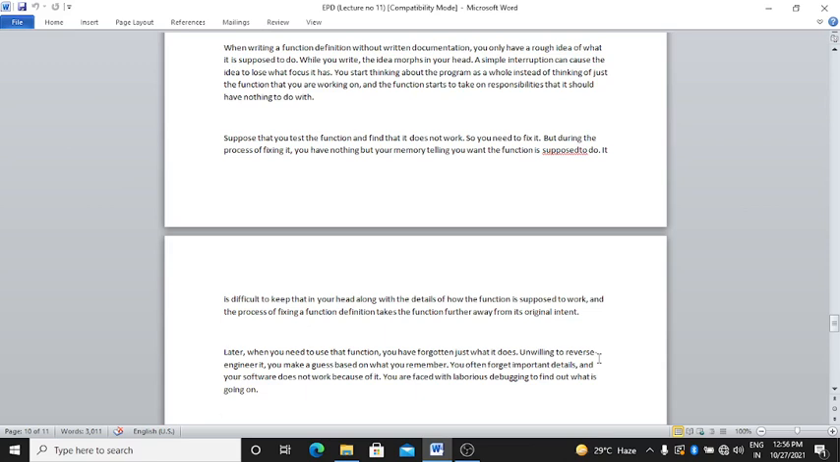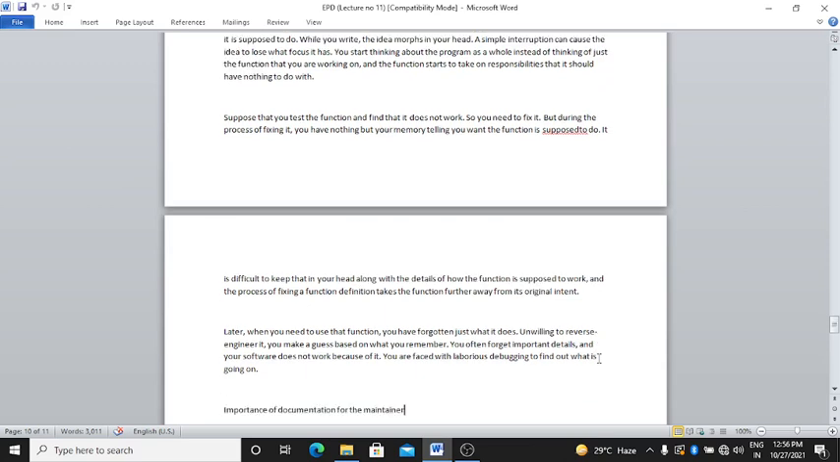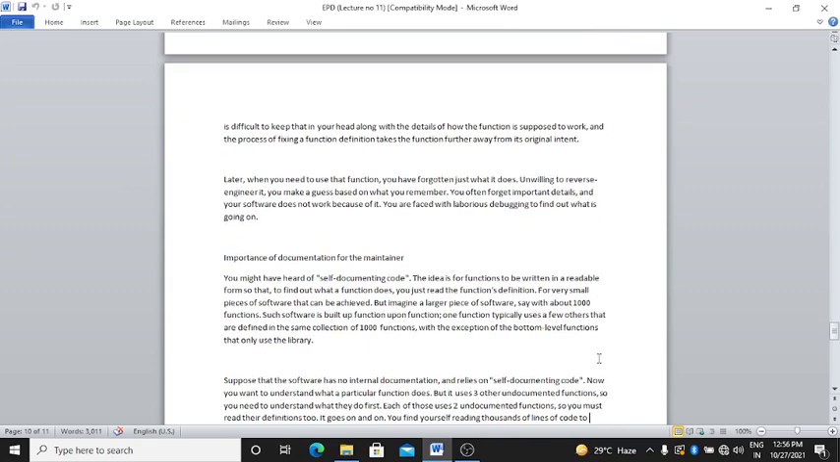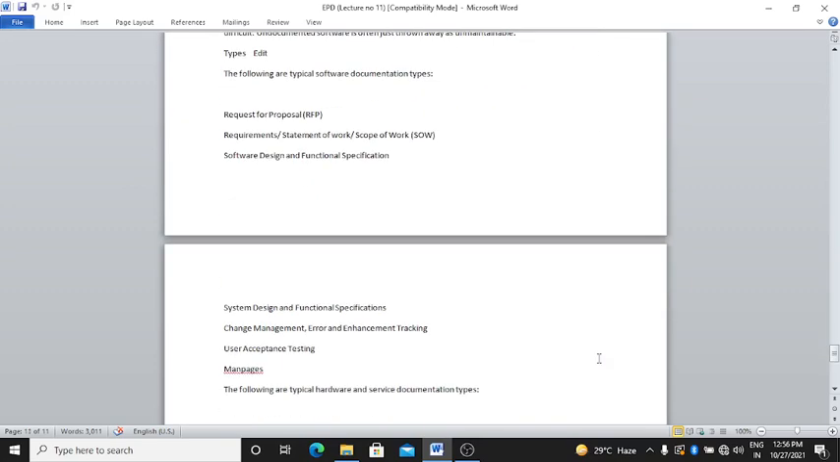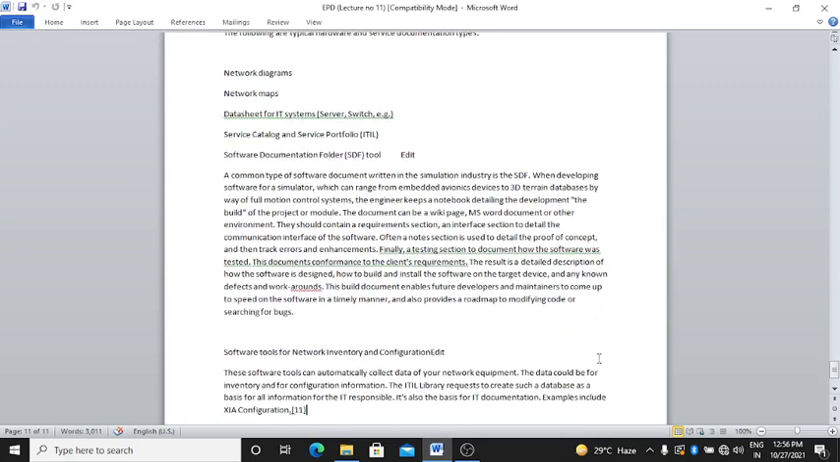Later, when you need to use that function, you have forgotten just what it does. Unwilling to reverse engineer it, you make a guess based on what you remember. You often forget important details and your software does not work because of it. You are faced with laborious debugging to find out what is going on. Importance of documentation for maintenance will continue in the next lecture.